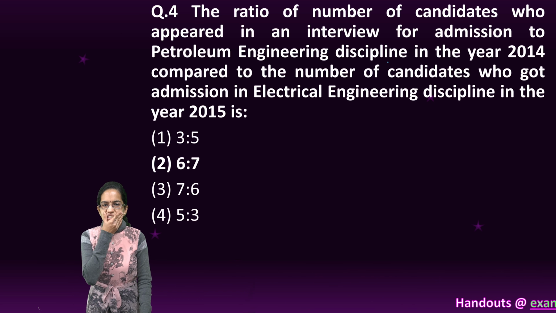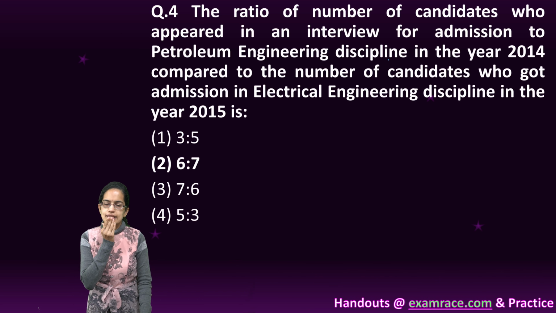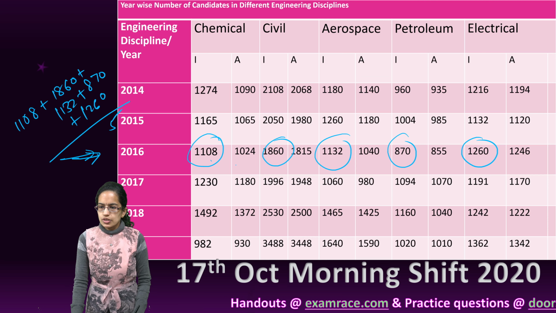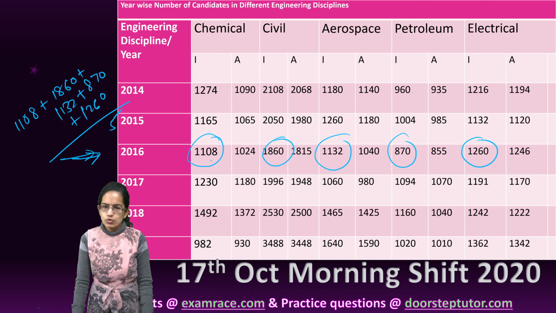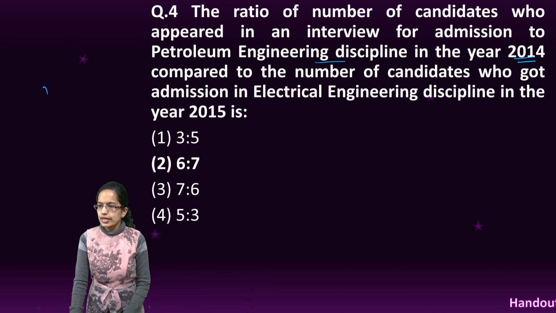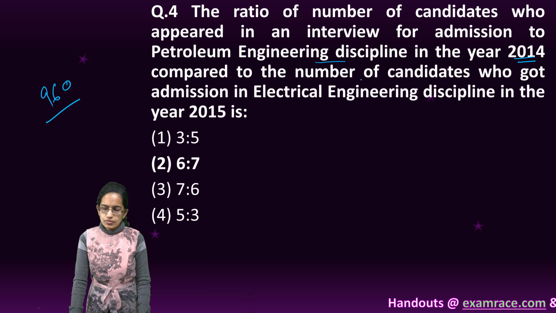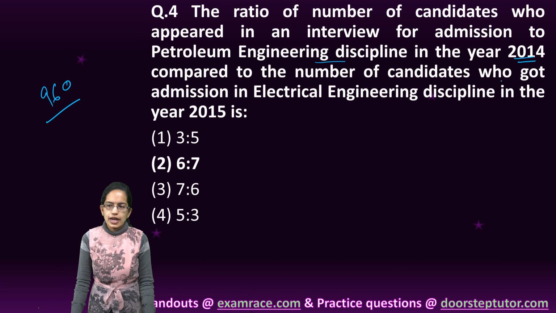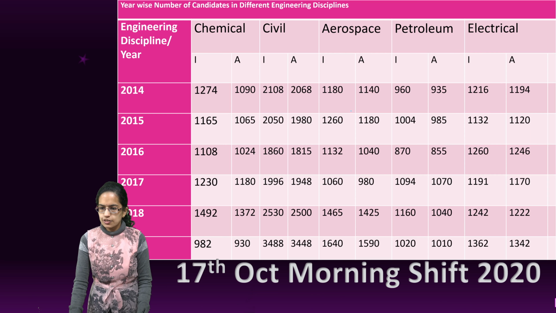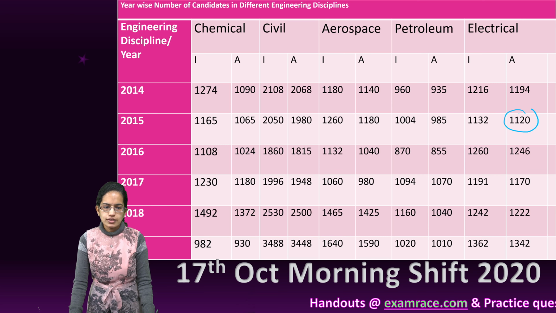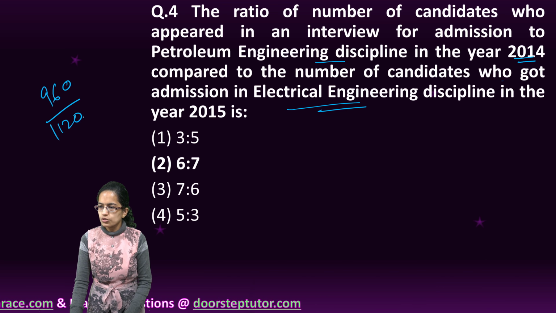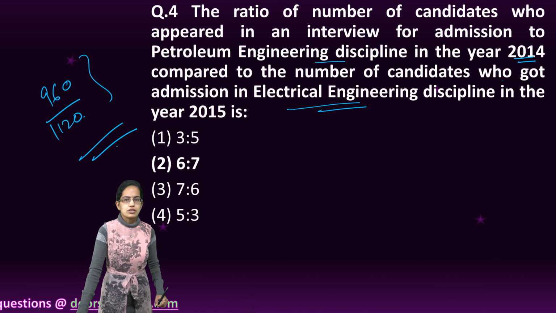That is the average count. The next is the ratio of the number of candidates who appeared in an interview for admission to petroleum engineering in 2014. In 2014, petroleum engineering candidates who appeared for interview is 960. So I take the value of 960 and simply find the ratio, to compare it to the number of candidates who got admission in electrical engineering in 2015. Electrical engineering 2015 admissions is 1120. So 960 divided by 1120 is the ratio.